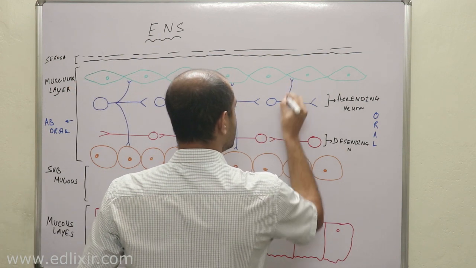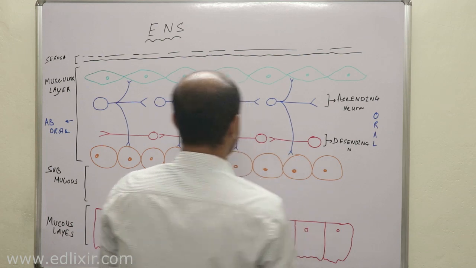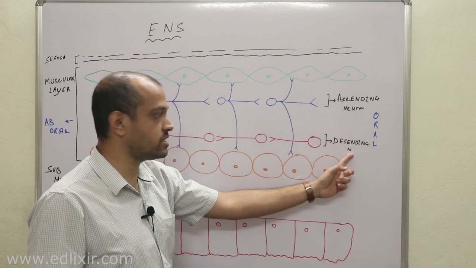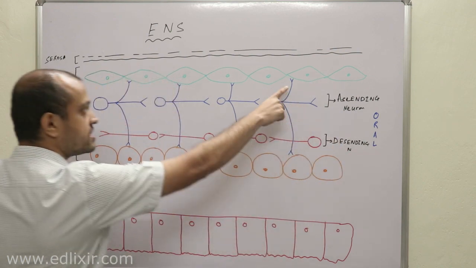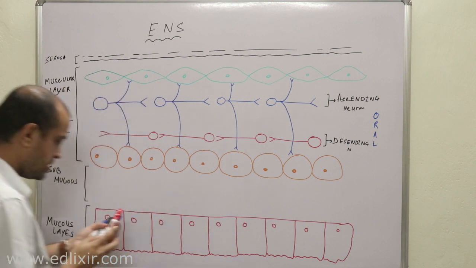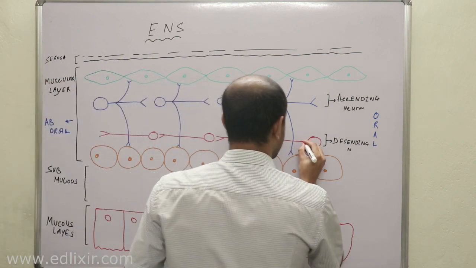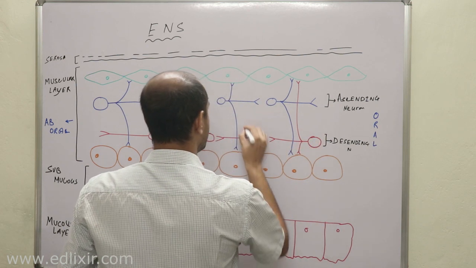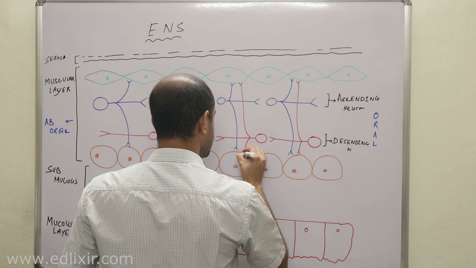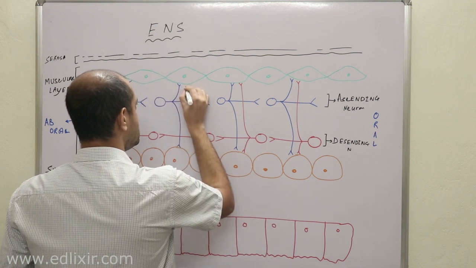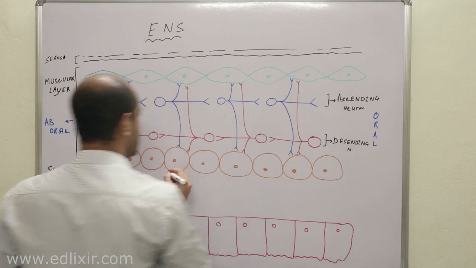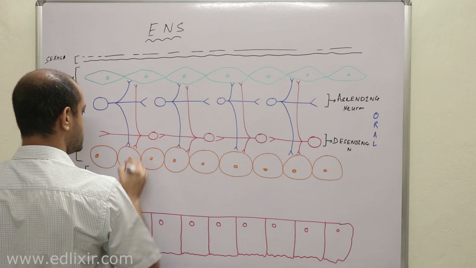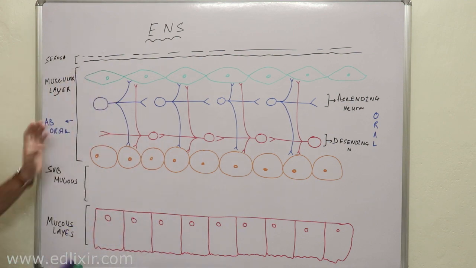Draw with me, otherwise you won't be able to understand later. Every neuron, whether it is an ascending neuron or a descending neuron, gives collateral branches to both layers of muscle. Clear? Now let us draw the network. I am missing some of the muscles, but that doesn't mean that they are not innervated by any nerves. Obviously innervation is present in every muscle. Clear? So this is a network.